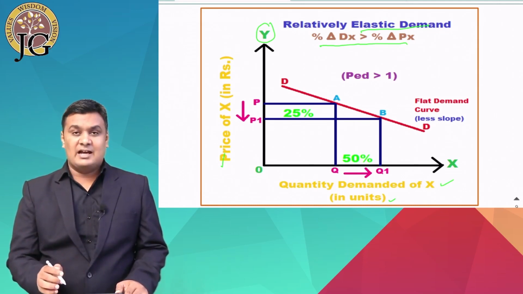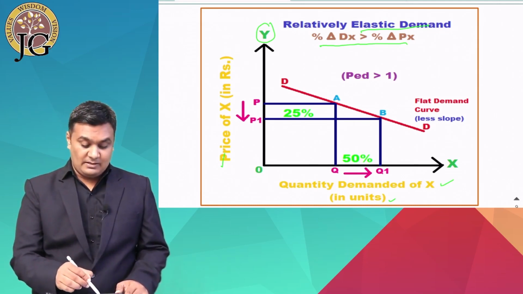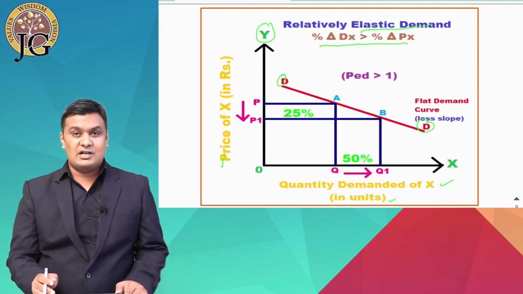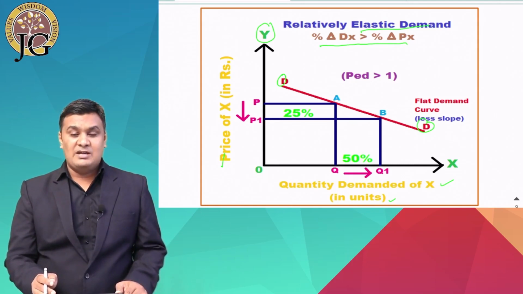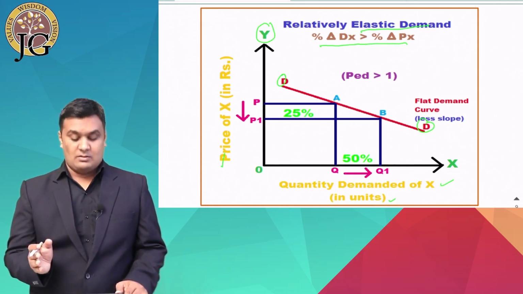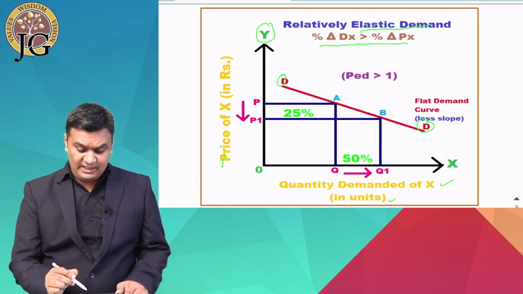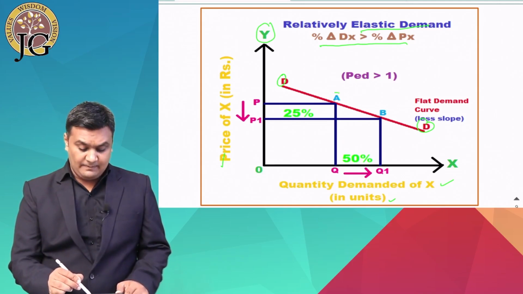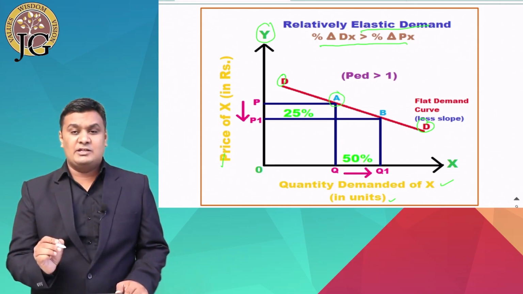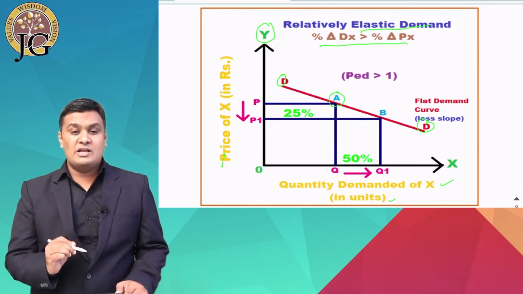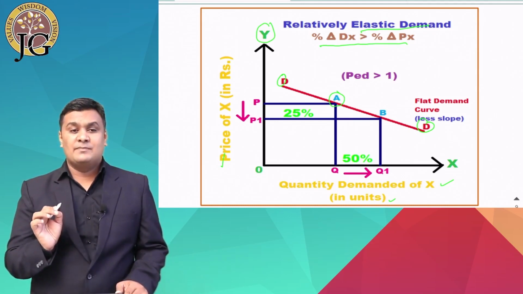Here, this DD line represents the demand curve, and it shows an inverse relationship between the price and the quantity demanded. Now see here, if we talk about point A, at the initial point A, the initial price and the initial quantity combination will be given.